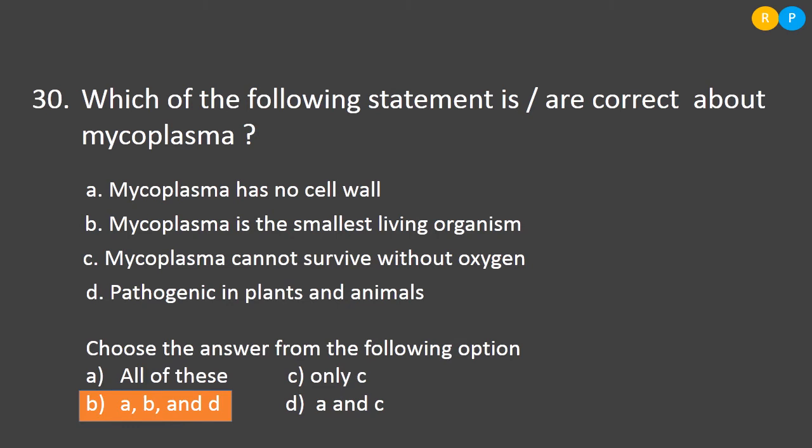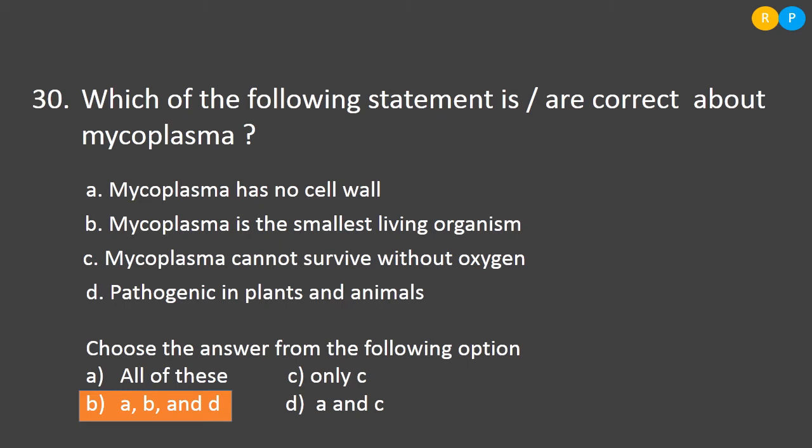Then the 30th question is, which of the following statements is or are correct about mycoplasma? So let us look at the statements. Option A, mycoplasma has no cell wall. So this is the correct statement, because mycoplasma does not have a cell wall. Cell wall is absent in mycoplasma.